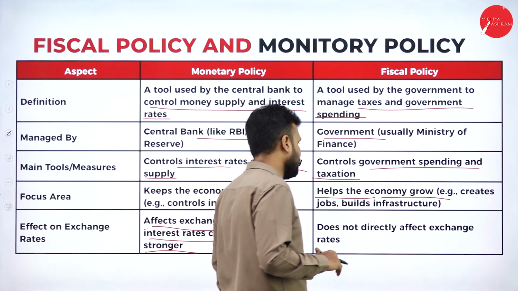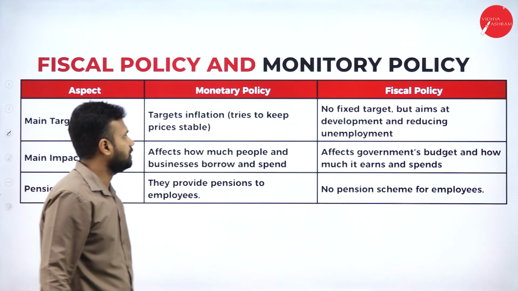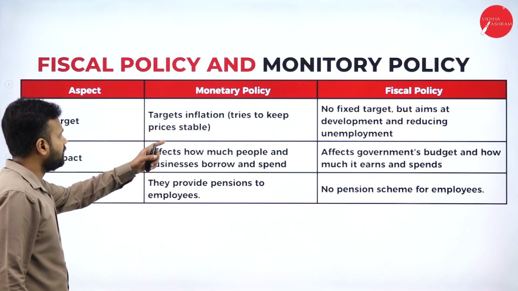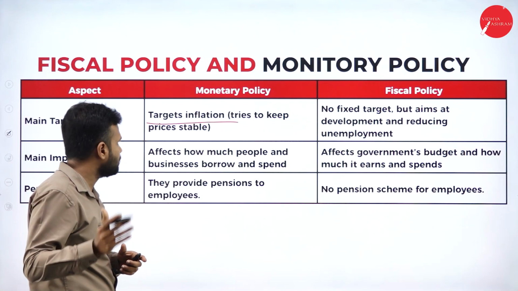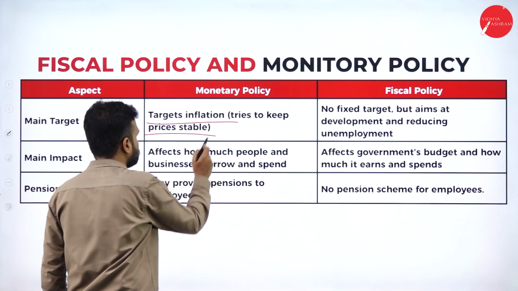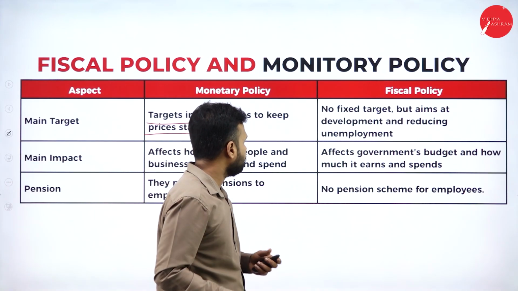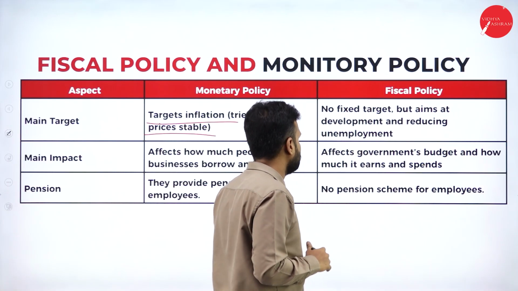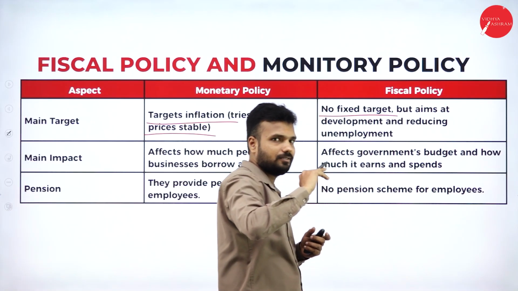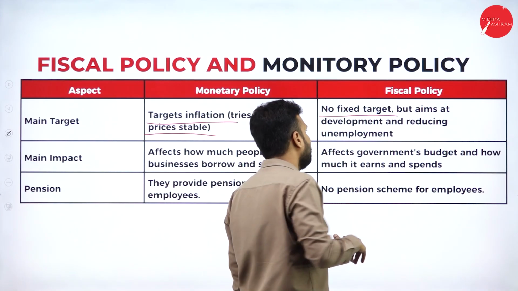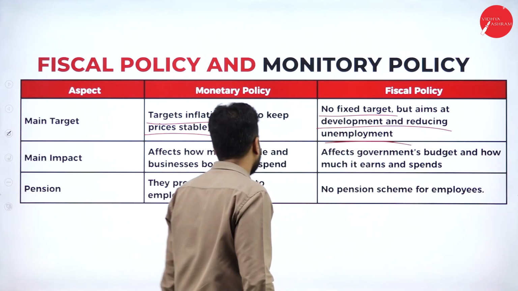Fiscal policy does not directly affect the exchange rate. So there is no relationship between the exchange rate and fiscal policy. When it comes in terms of monetary policy, it targets the inflation. Okay, so here monetary policy's main target is inflation, tries to keep price stable. Okay, so it makes its efforts to maintain the stability in the rupees value or the price value. Okay, because it focuses on the inflation. So as there is a target of inflation, there is no fixed target when it comes in terms of fiscal policy, but it aims at the development and reducing the unemployment. So it is going to reduce the unemployment rate in our country.